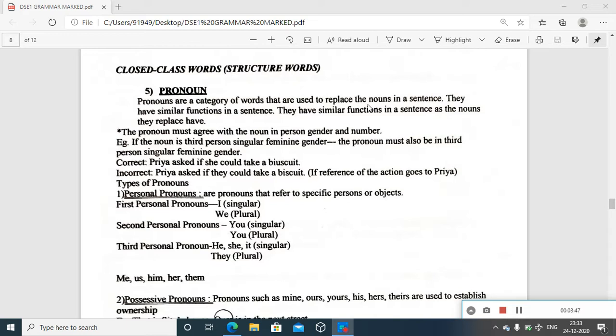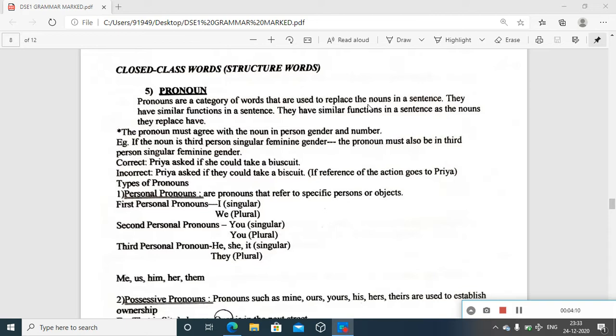So here, let me demonstrate with my example. Anu is my friend. She is from Wayanad. She is a postgraduate in English. And she has a son. So this is the way. And again, at times, if it is a narration or a story, then you can go back to mentioning the name again.